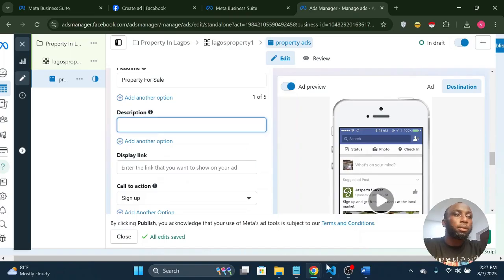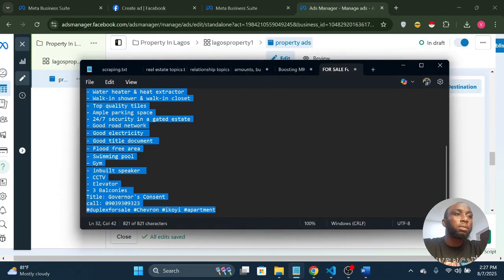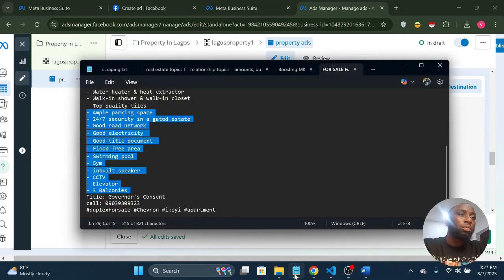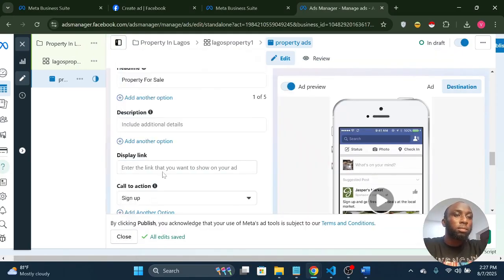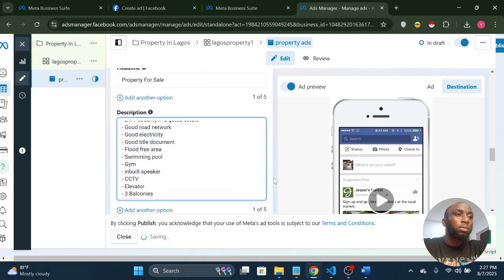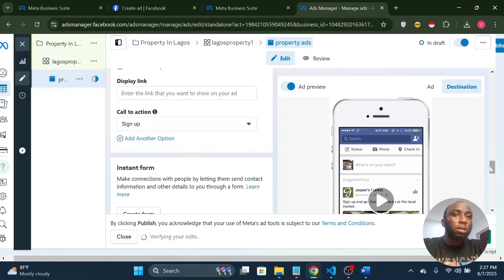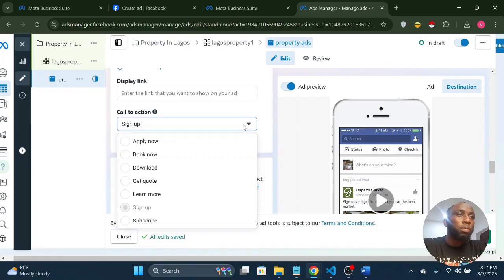So property for sale. You can add a description. Describe your property. I don't want to put so much, just pick some elements of your property. It could be additional details, just put it there, describing the property.